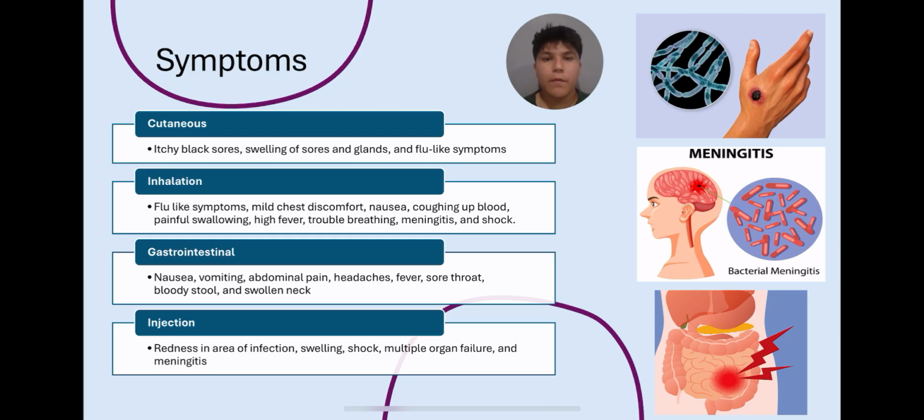Symptoms of anthrax may vary depending on the type of transmission. For cutaneous anthrax, the symptoms are itchy black sores, swelling of sores and glands, and flu-like symptoms. For inhalation anthrax, symptoms are flu-like symptoms, mild chest discomfort, nausea, coughing up blood, painful swallowing, high fever, trouble breathing, meningitis, and shock. For gastrointestinal anthrax, symptoms are nausea, vomiting, abdominal pain, headaches, fever, sore throat, bloody stool, and swollen neck. For injection anthrax, symptoms are redness in the area of infection, swelling, shock, multiple organ failure, and meningitis.